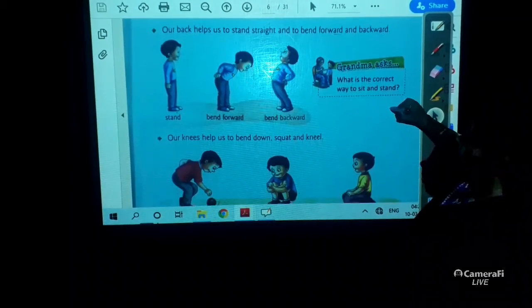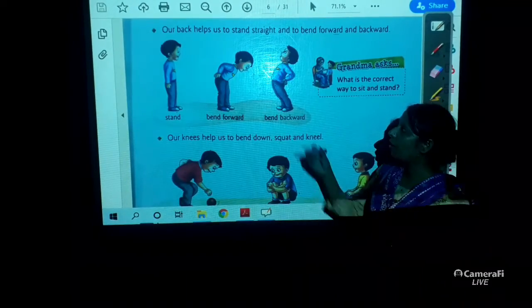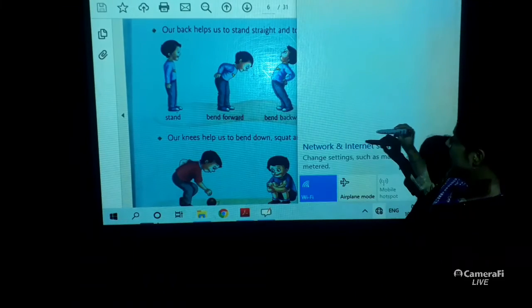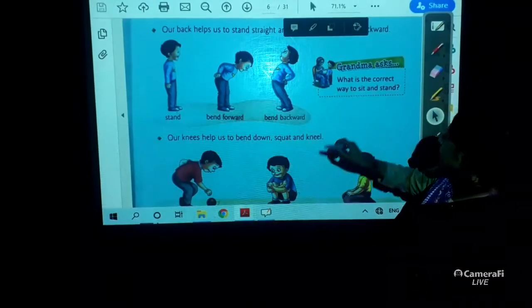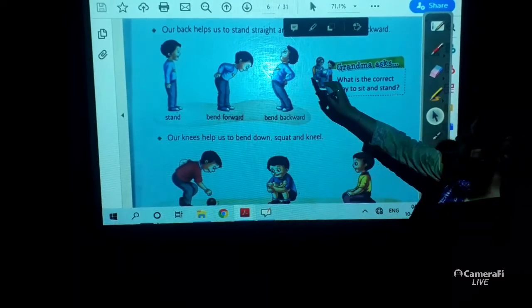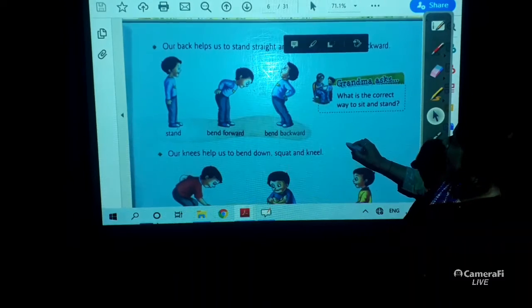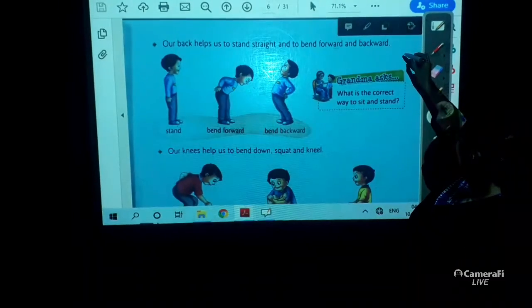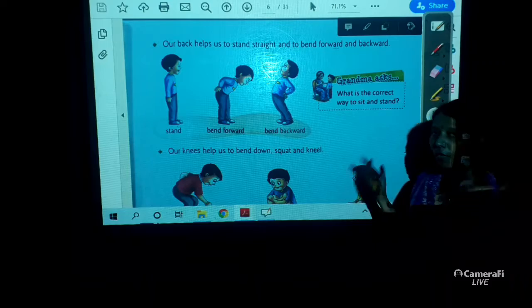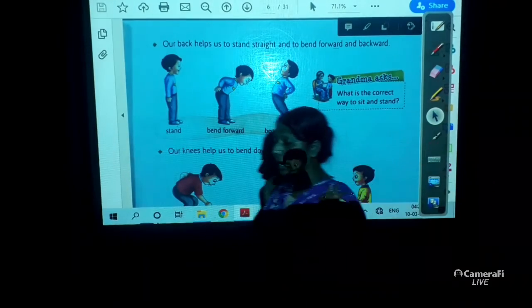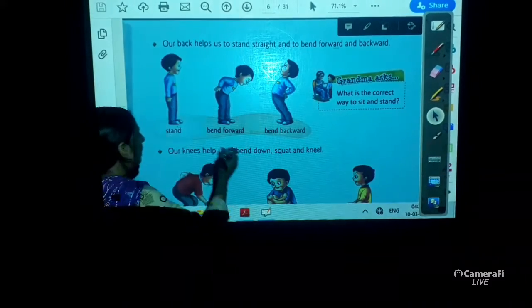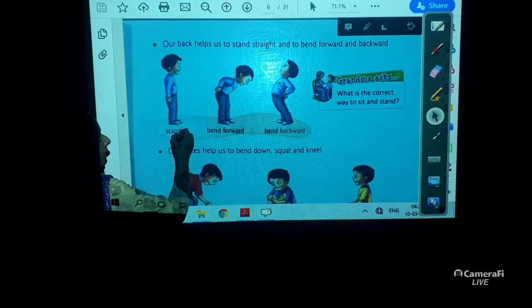Okay, now our back. Our back helps us to stand straight and bend forward and backward. Only our back helps us to bend. You can see this boy is standing.